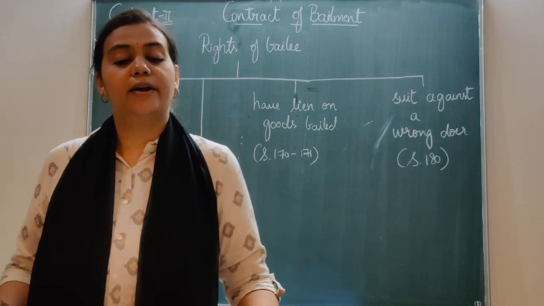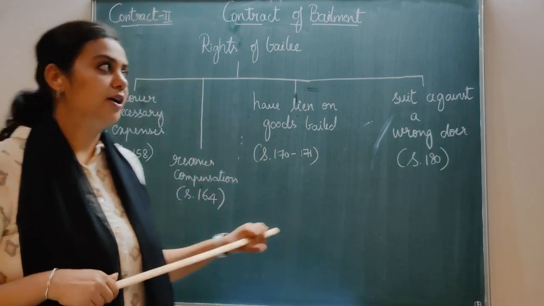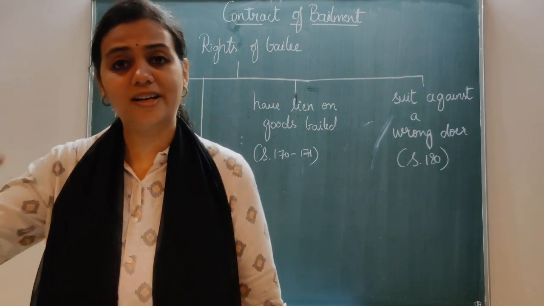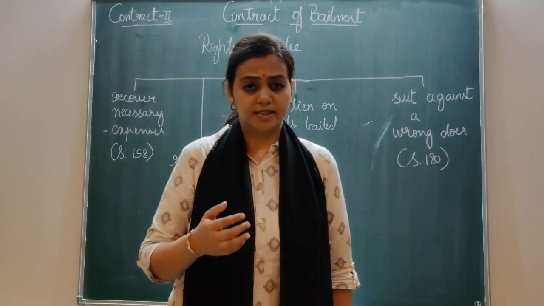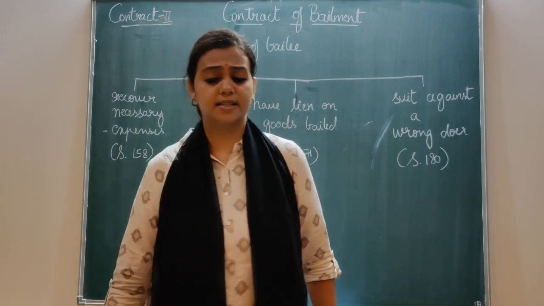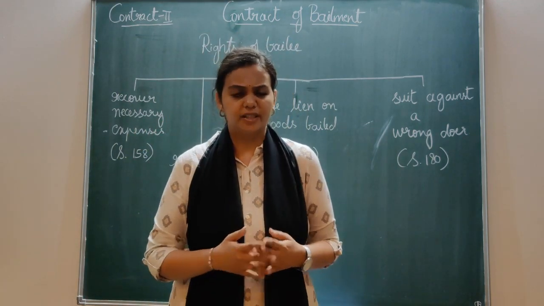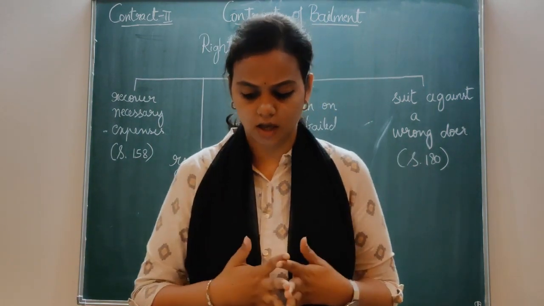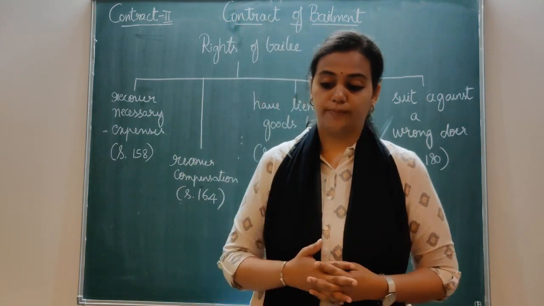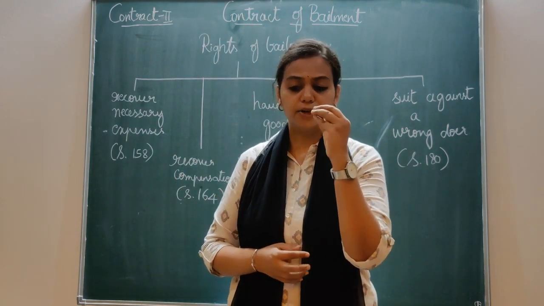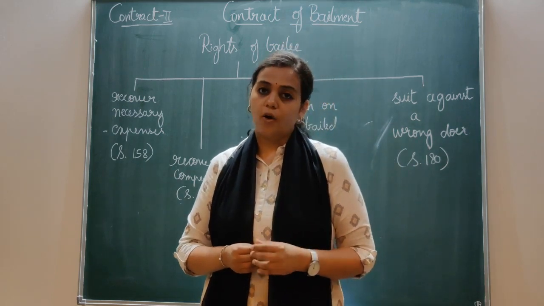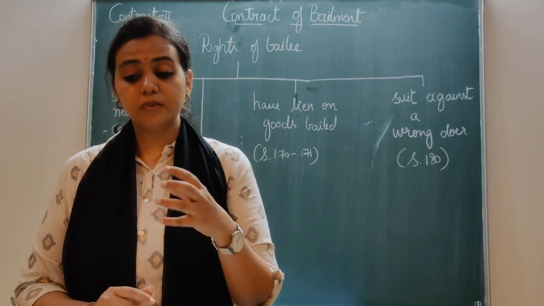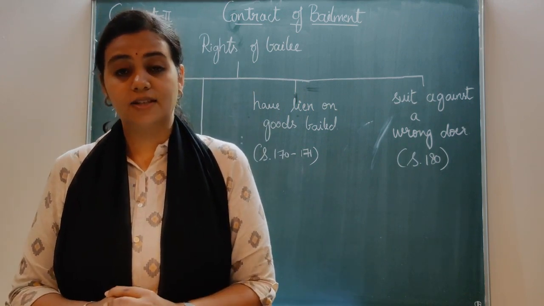Now let's go one by one and know what are the rights in detail. The first right is right to recover necessary expenses, which is dealt under section 158. What does it say? Section 158 says that when a bailee renders some services, he is entitled to remuneration. He has a right to recover the same and also exercise the lien in respect of such goods until he recovers the payment.